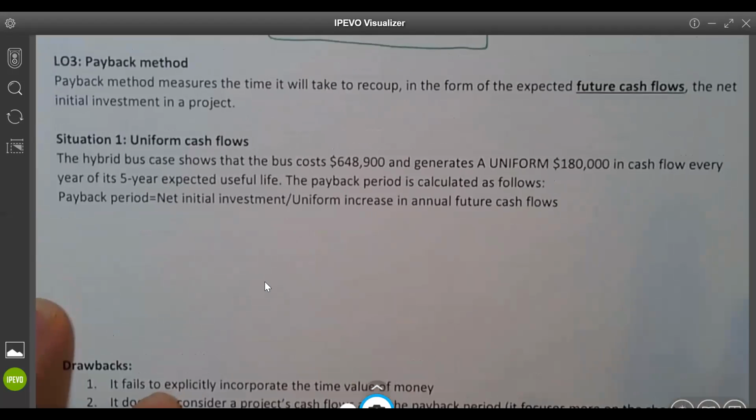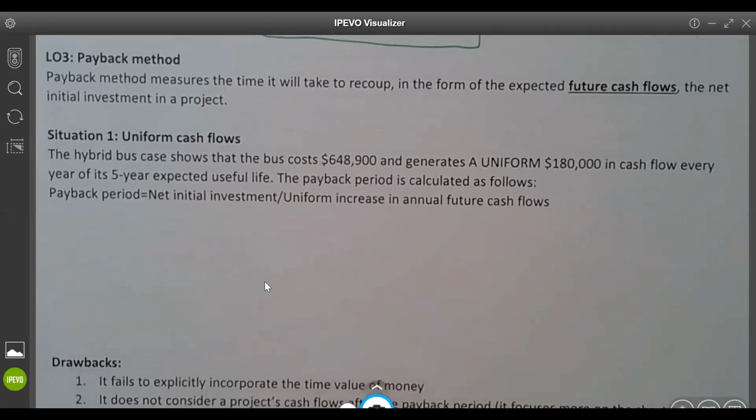Remember last time I asked you a question? I said, I lent you $100 and you pay me $20 every year. How many years does it take to get all my $100 back? You said, Professor, this is too silly. It's so simple, it just takes 5 years. You got it. That's a payback method.